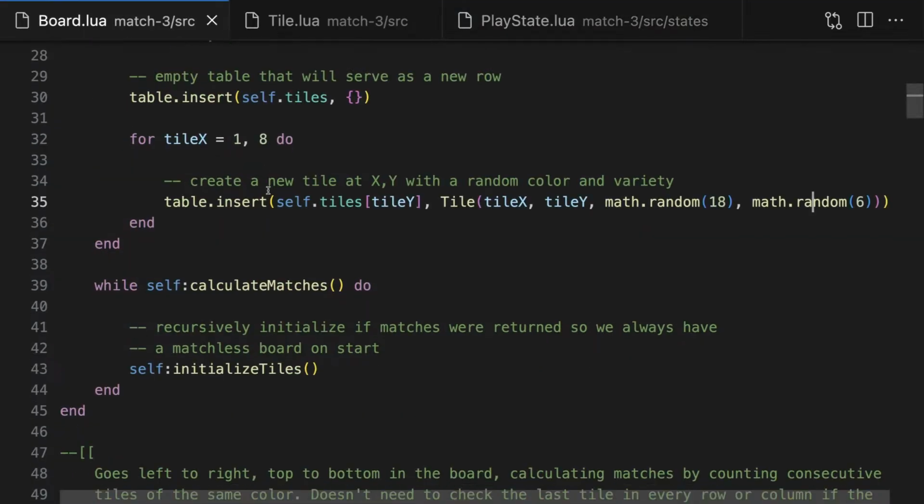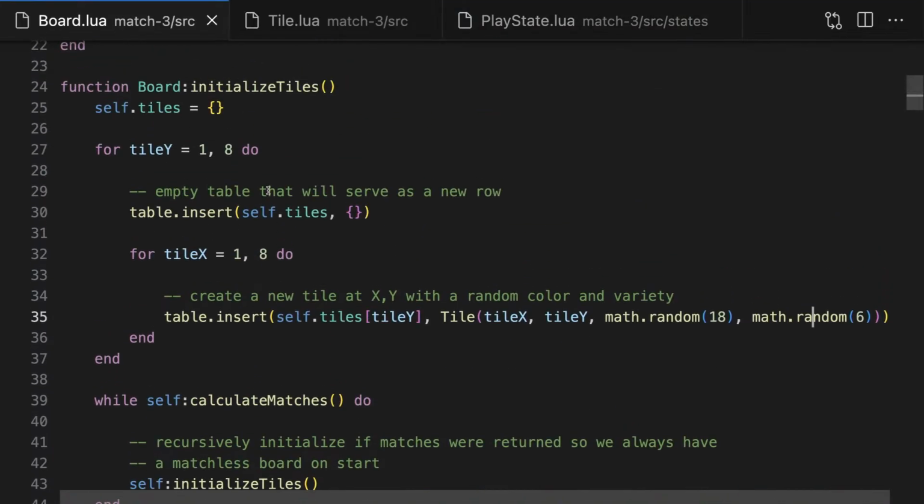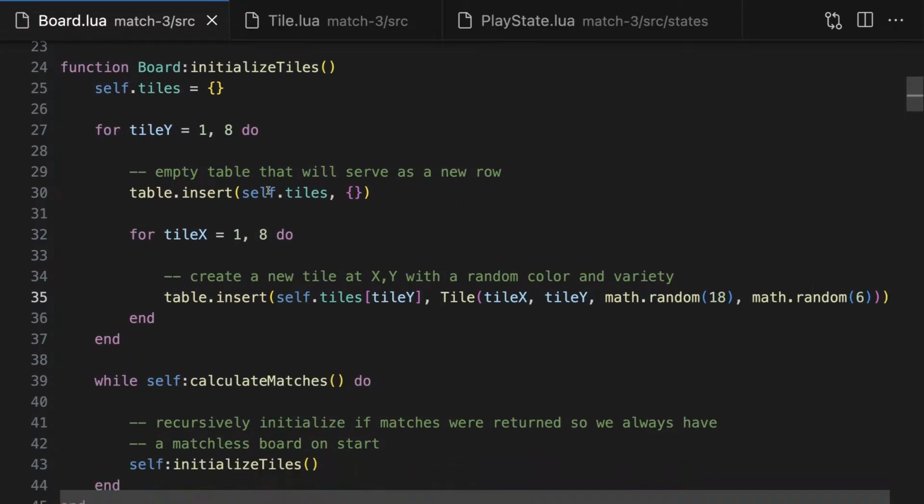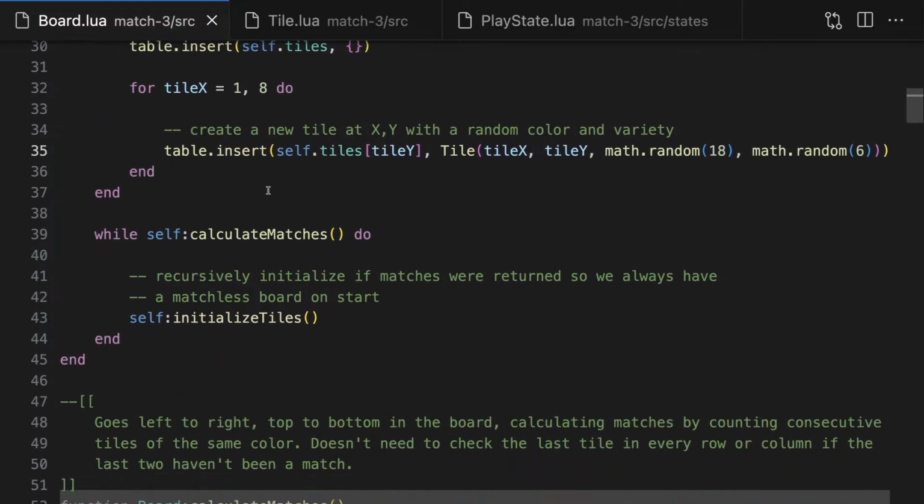And then here we can see that in initialize tiles, we want to do something interesting. We want to calculate the matches right when we generate the tiles, because if we start the game and there are already matches, then we're in a weird situation where we start to see matches happening when we start gameplay, and we didn't even do anything. So we want to make sure that we start on a slate that is completely clean, that doesn't have any of these matches, that is ready for us to create matches.